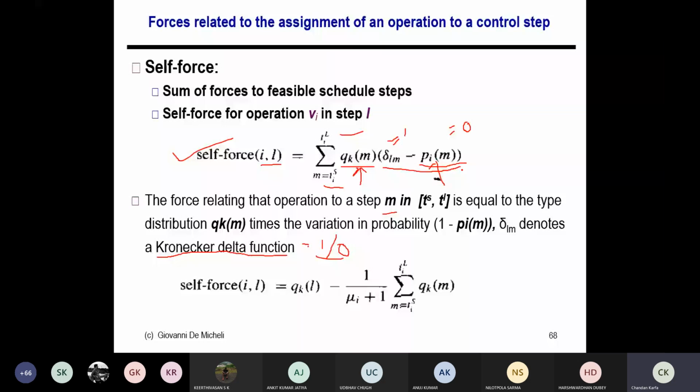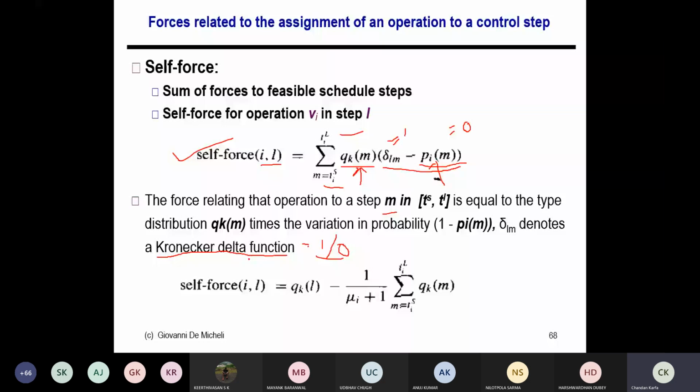Yeah, please. Can you explain the Kronecker delta part again, sir? Like when is it taking 0? Yeah, this delta_m is called the Kronecker delta function, which is a function that can take two possible values, 1 or 0, based on the criteria. So effectively, what does it mean?